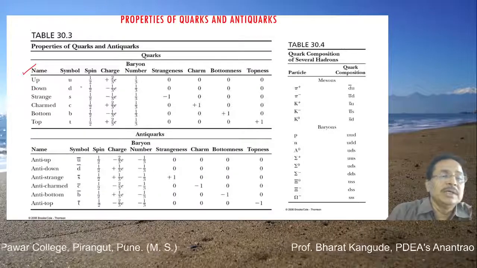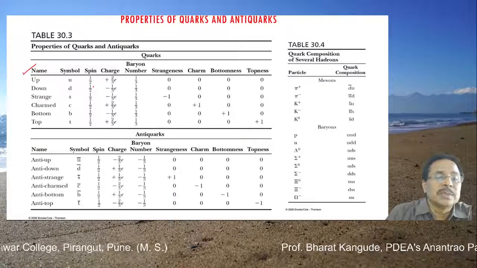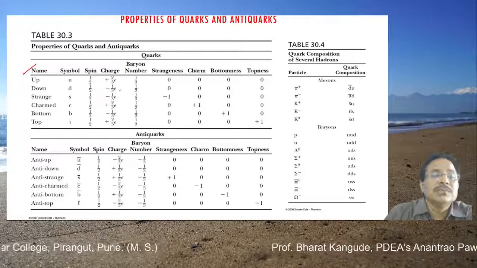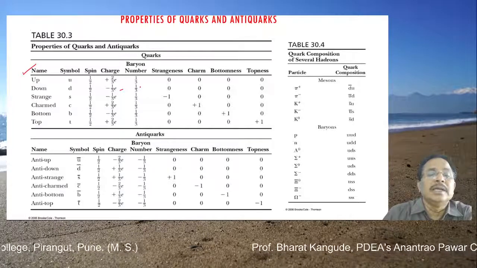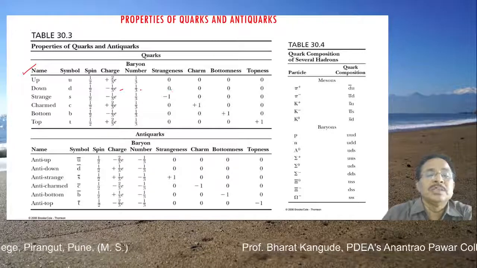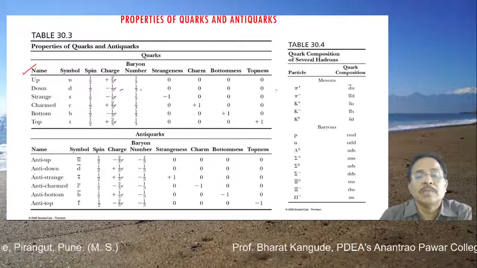Likewise, down, its symbol is D, spin is 1/2. Now this charge is negative, minus 1/3 times e. Then it has baryon number 1/3. Strangeness is again 0, all the numbers are 0 here.